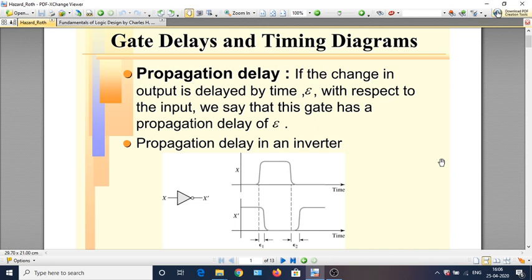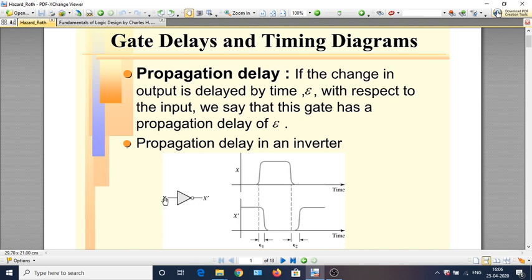Okay, so what is a propagation delay? If the change in the output of a gate is delayed by a certain time, say epsilon, with respect to a change in the input, we then say that the gate has a propagation delay of epsilon. Just look at the NOT gate that is shown here. The input to the NOT gate is the Boolean variable x, and its output we designate as x complement.